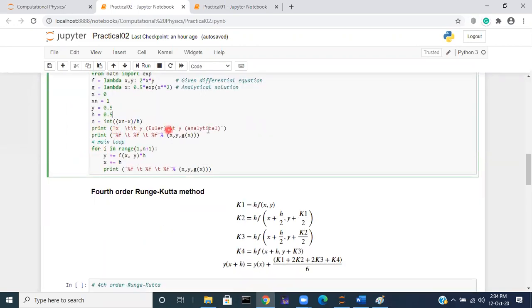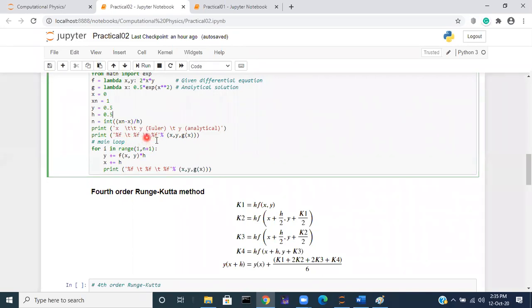You can ignore this first line. Look at the second line: print a floating point number, print a tab space, another floating point number, print a tab space, then a third floating point number.